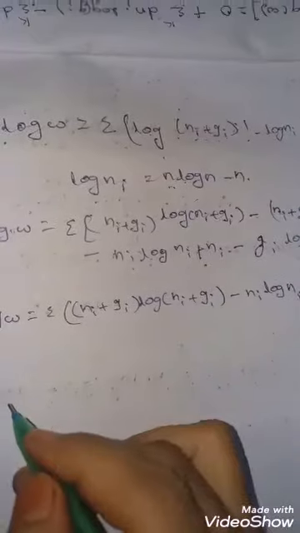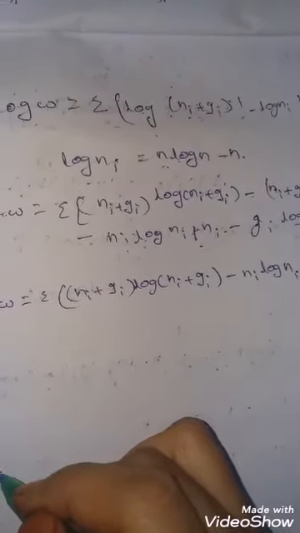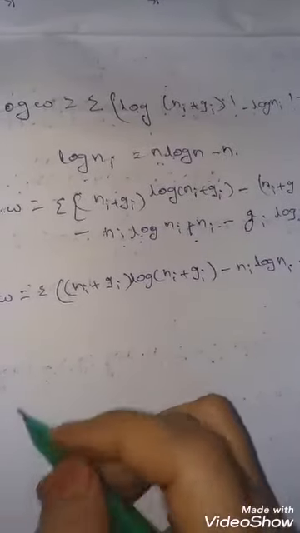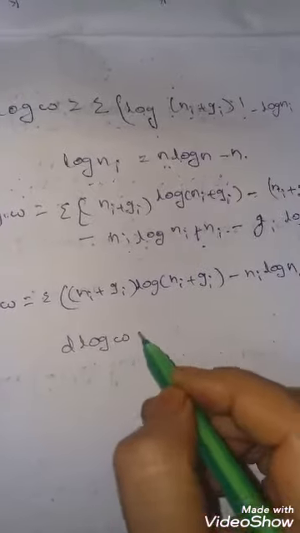Now, as Gi is constant and Ni varies continuously, we know d log W is equal to 0.